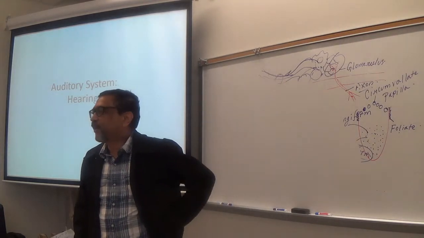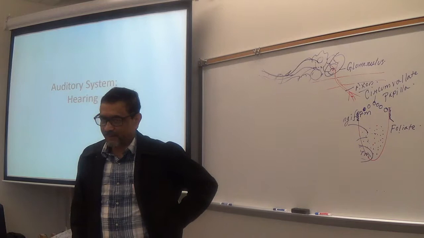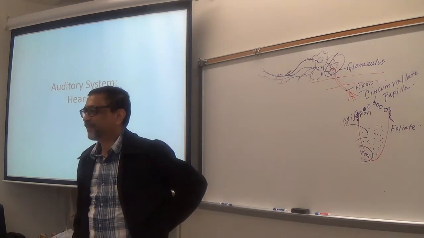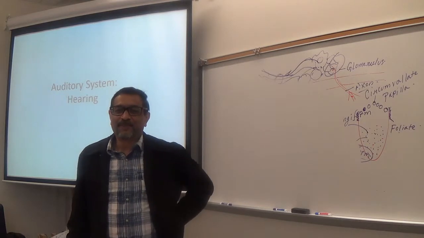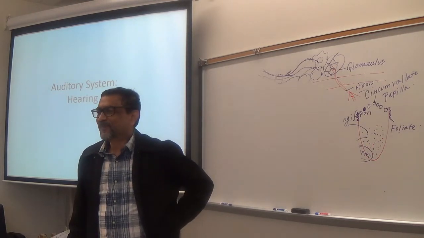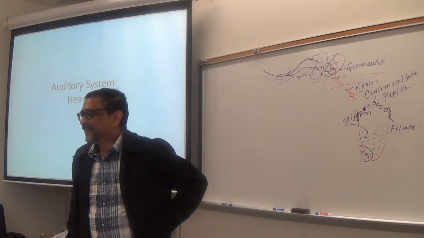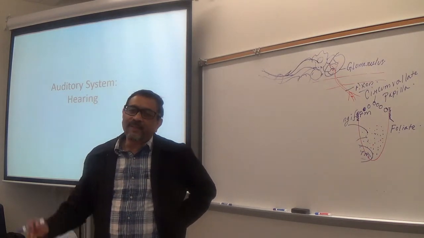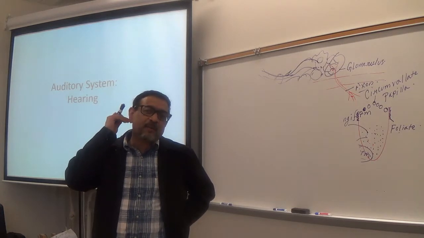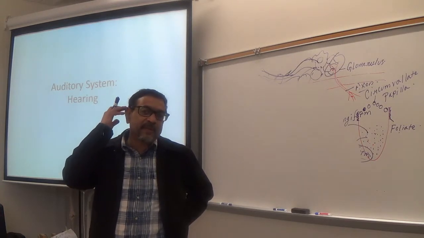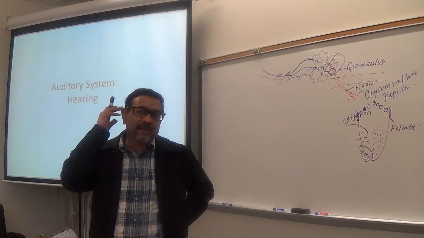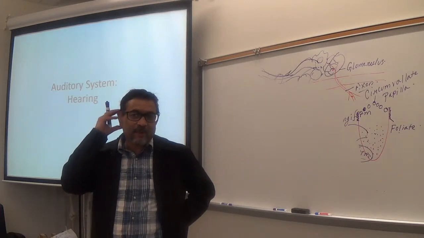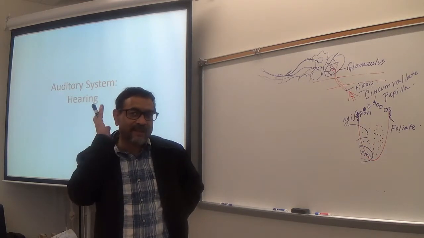Peripheral organs for auditory system are what? How many? Two. Okay. That's good. You were listening. Two ears. Okay. So only a small part of your ear you see from outside. That is called the pinna, right? You see a small part. Most part of ear is inside, you don't see.